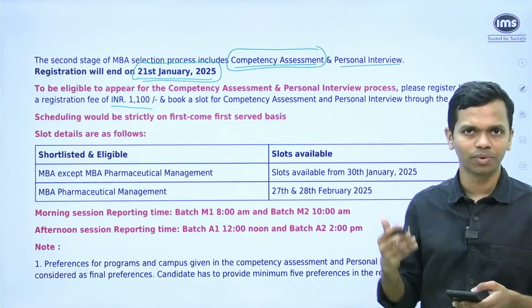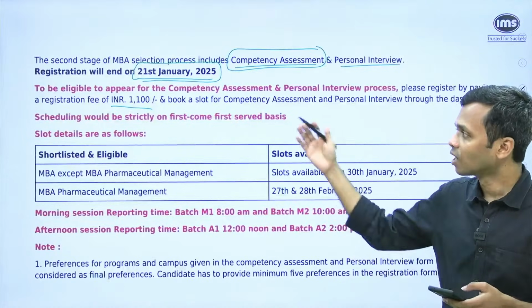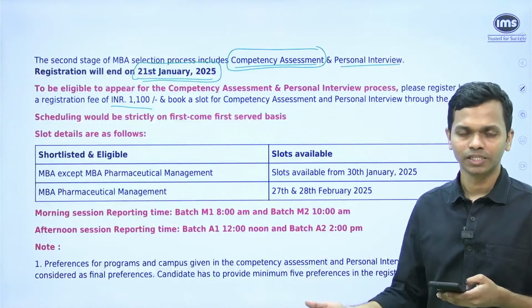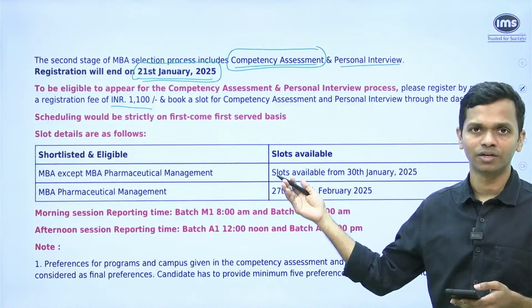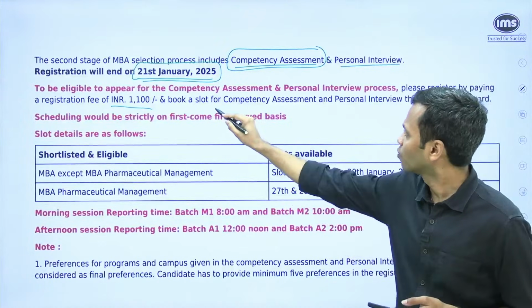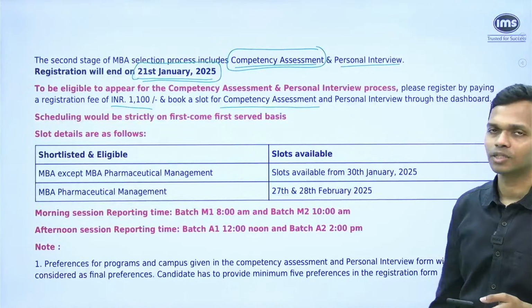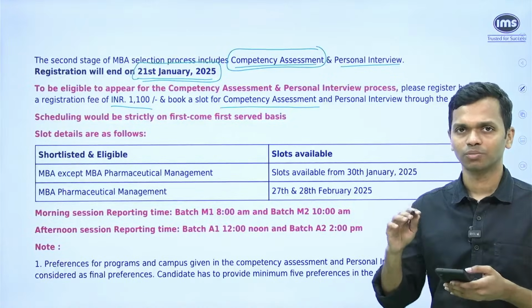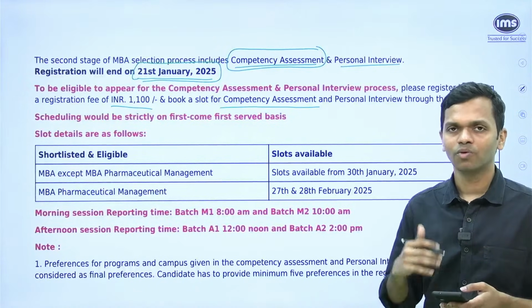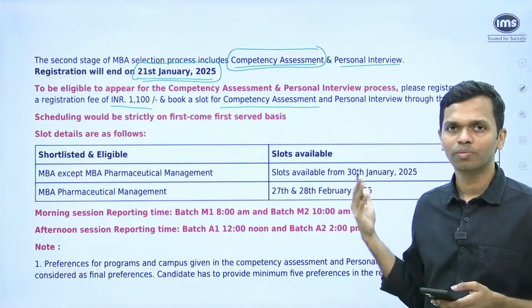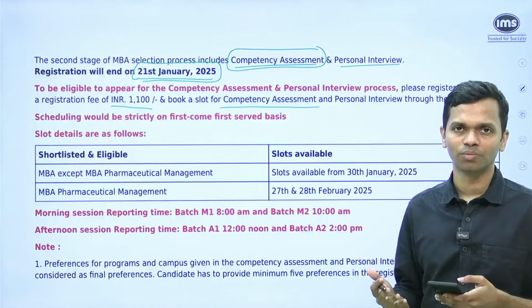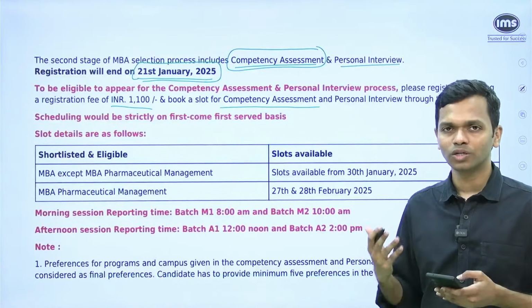So you previously applied to NMIMS, that is done. Now to participate in the subsequent, which is the second round, you have to pay 1100. Okay. Book a slot for competency assessment and PI through the dashboard. So from your candidate dashboard, you are supposed to do the process. Right now, again, I am repeating, some of you will not be able to see this document because these documents have been revoked. So you will not see a call letter.